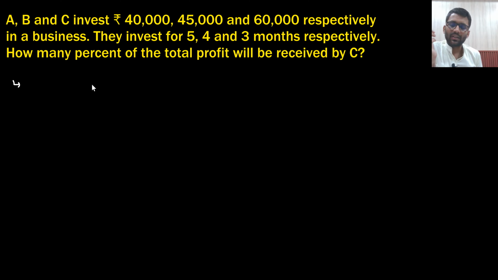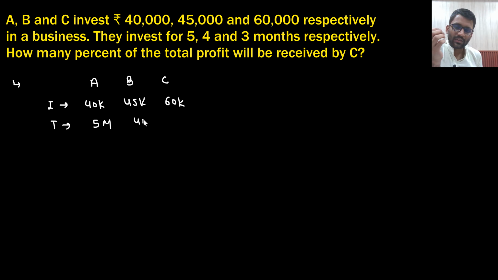A, B, C invested. Their investments were 40k, 45k and 60k. In a business, they invested for 5 months, 4 months and 3 months. How much percent will C get? So what is the ratio?